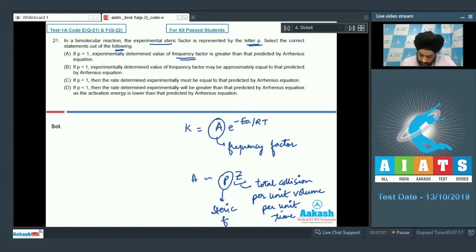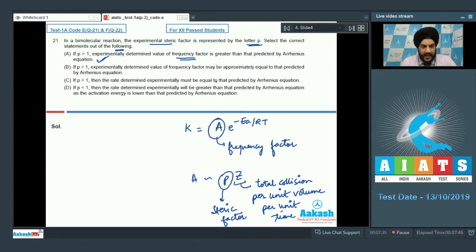So students, if the experimentally determined value of P is greater than 1, this must mean that the experimental value of the frequency factor will be greater as compared to that predicted by the Arrhenius equation, because the Arrhenius equation assumes that the probability factor is less than 1 or the steric factor is less than 1. So the first statement is correct, students.